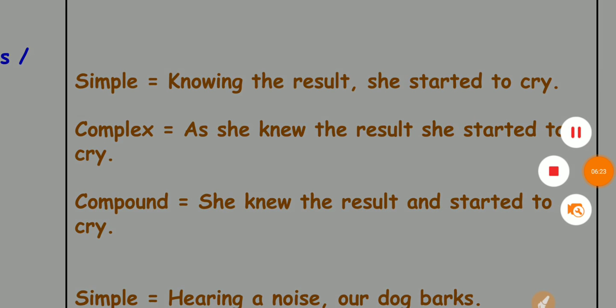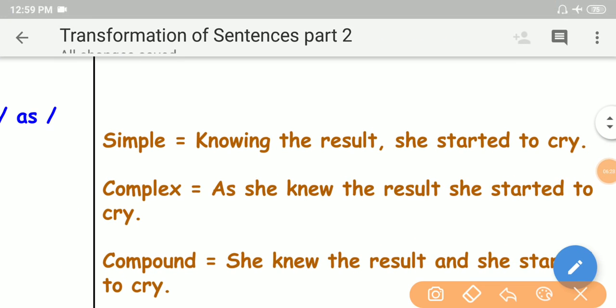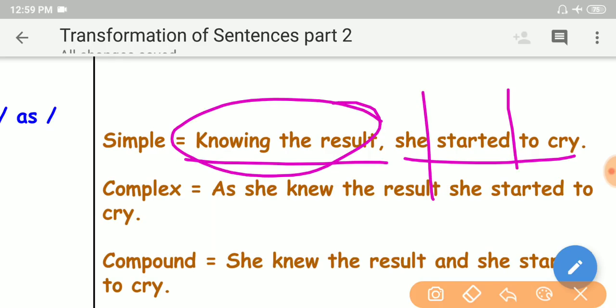See here, knowing the result, she started to cry. This is a simple sentence because this is a phrase, this is the subject, this is the verb, this is the complement. So we have learnt the simple sentence, with or without a phrase, subject, verb, object or complement. That is the formula we have learnt in the last video, my dear friends.